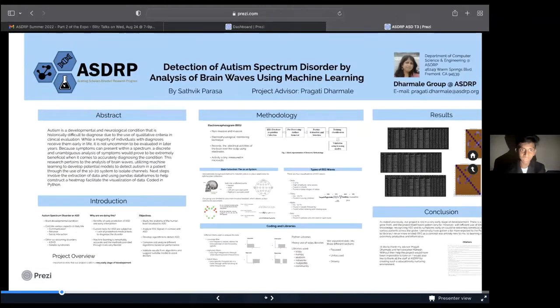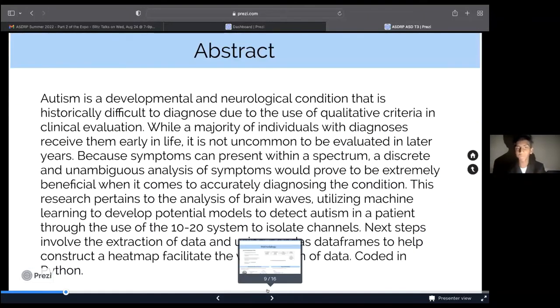So this is the abstract. I know most of you can read it, but some of you might be auditory listeners or learners. Autism is a developmental and neurological condition that is historically difficult to diagnose due to it being a spectrum.